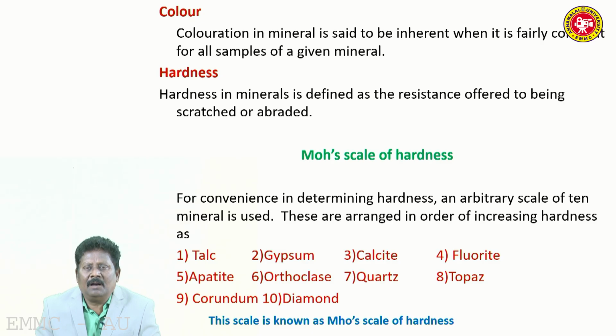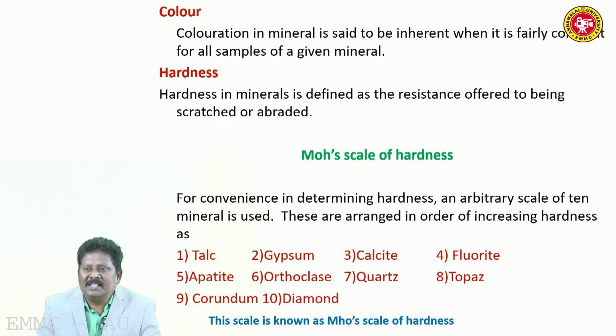Next property is hardness, a very important property. Hardness in a mineral is defined as the resistance offered to being scratched or abraded. When you try to cause damage, or make a scratch on the mineral, how far it resists such an action is called the hardness. Mohs devised a scale according to the increasing order of hardness.